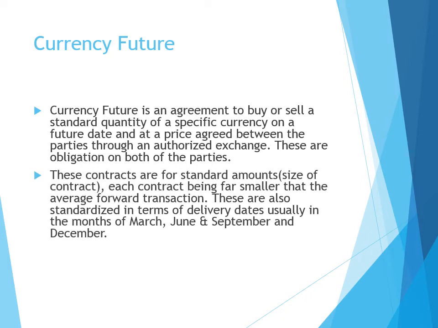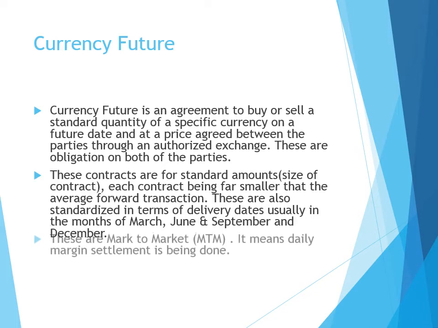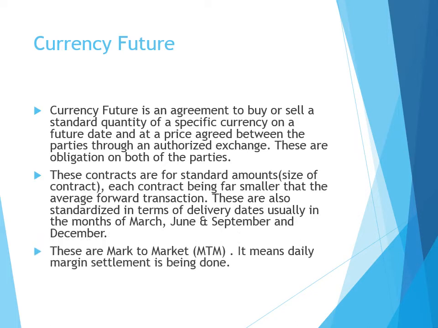These contracts are for a standardized amount, meaning the size of the contract is standardized, each contract being far smaller than the average forward transaction. These are also standardized in terms of delivery dates. Usually, the date lies in the month of March, June, September and December. These contracts are marked to the market. It means daily marginal settlement is done between the parties.